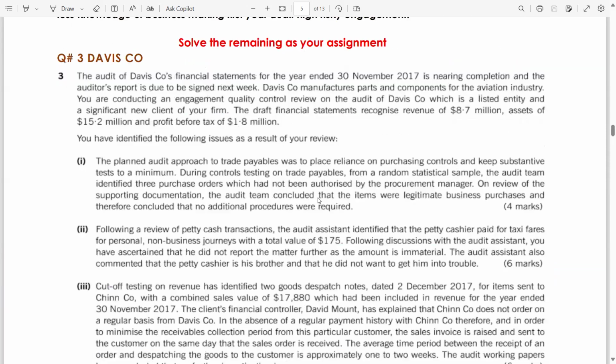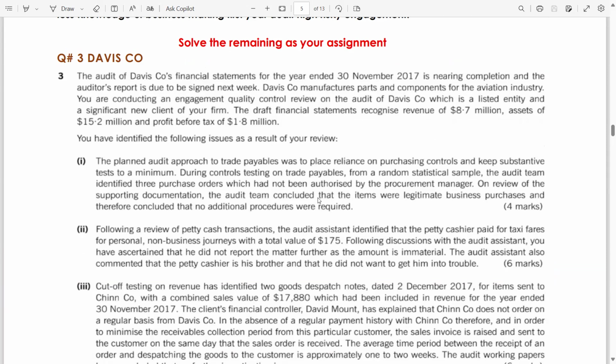Now, Davis Company. The audit of Davis Company's financial statements for the year ended 30th November 2017 is nearing completion. All audits in these questions are at completion stage. And the auditor's report is due to be signed next week. Davis Company manufactures parts and components for the aviation industry. You are conducting an engagement quality review on the audit of Davis Company, which is a listed company.